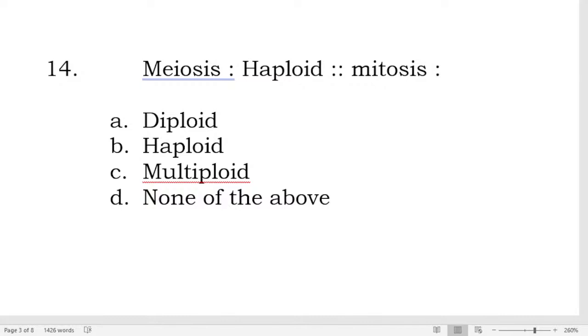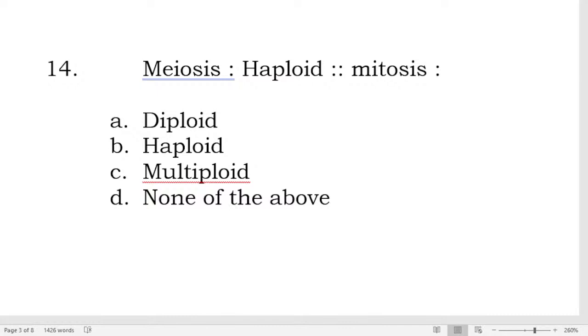Meiosis is to haploid, mitosis is to diploid, haploid, multiploid, or none of the above. They said letter A, diploid.